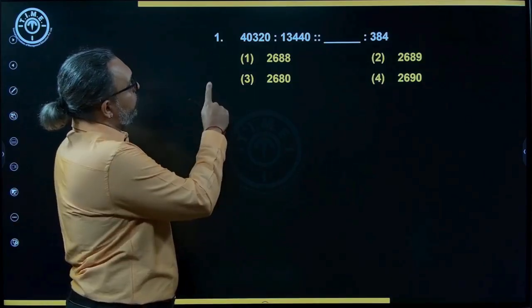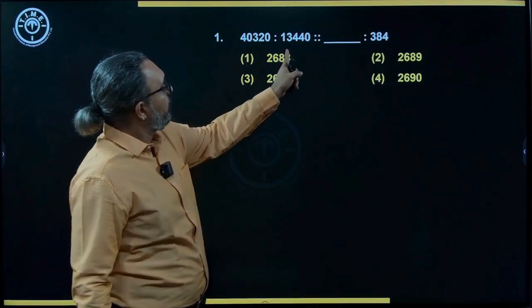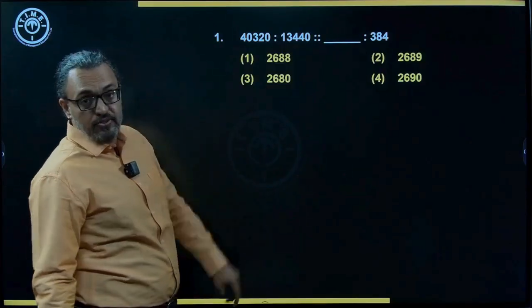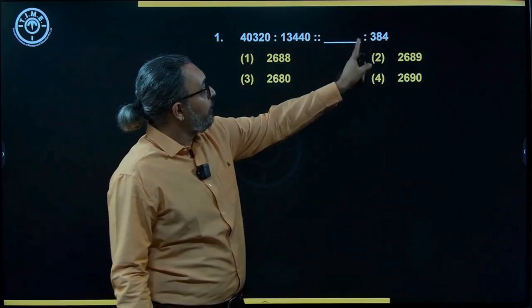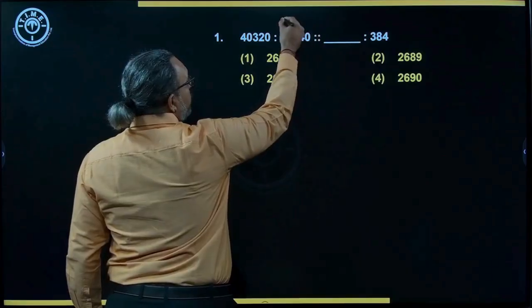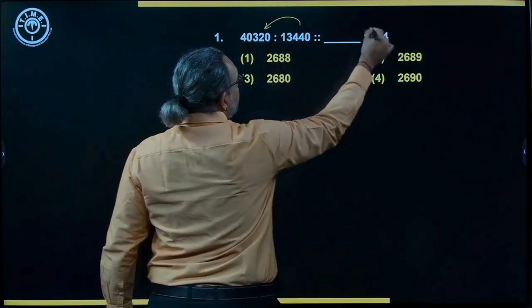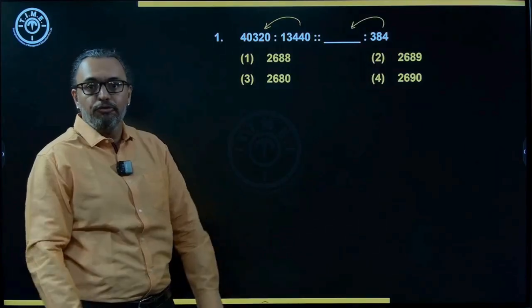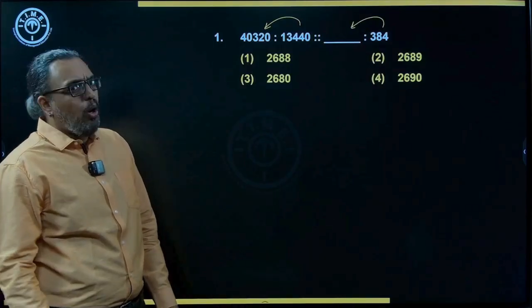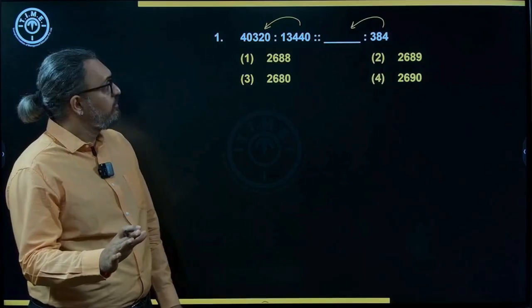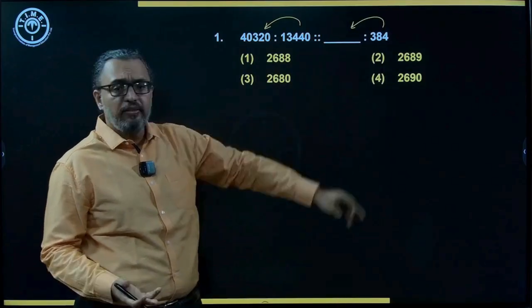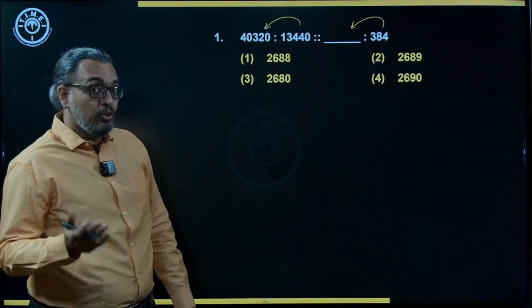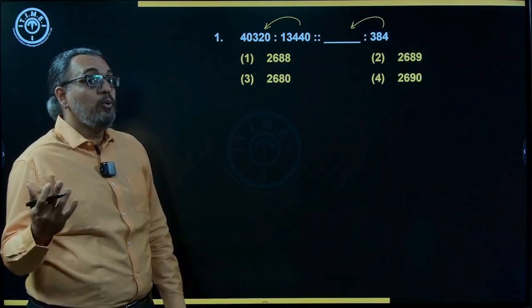Now here you have 40,320, 13,440 in thousands, and then you have 384. So basically we need to find a logic like this. Wherever the blank is, accordingly we follow in that direction. Now obviously we cannot take addition because this is in thousands, this is only in 300s, correct? So we try and look into multiplication.